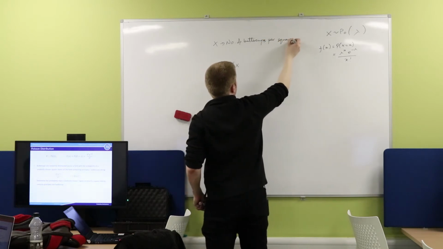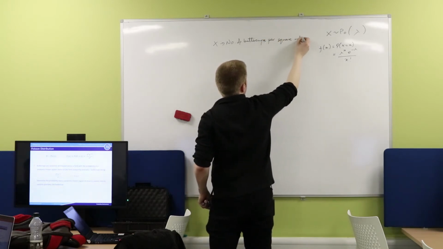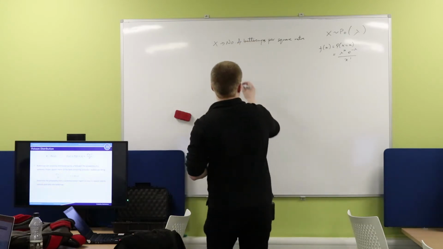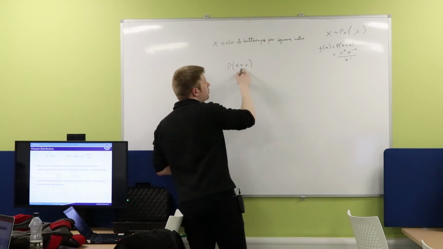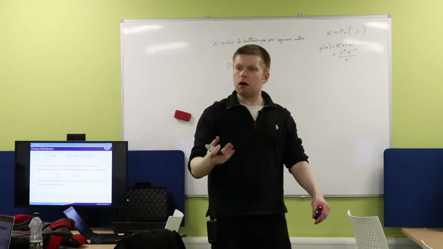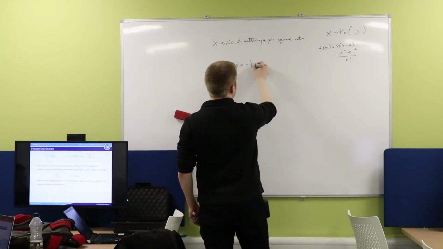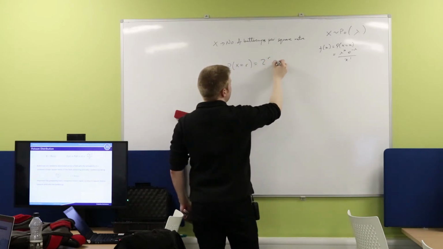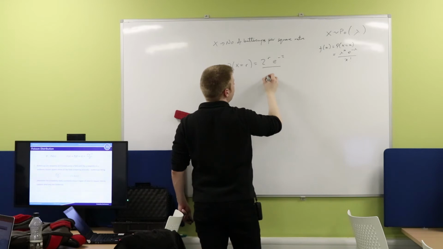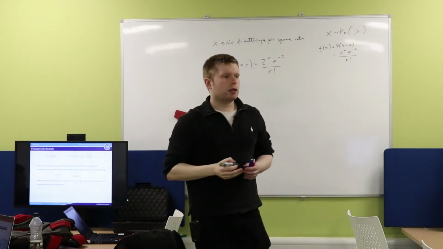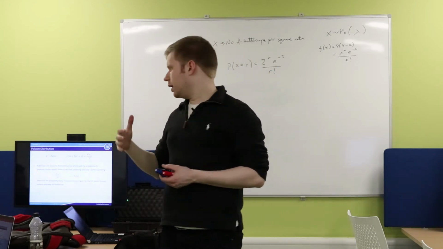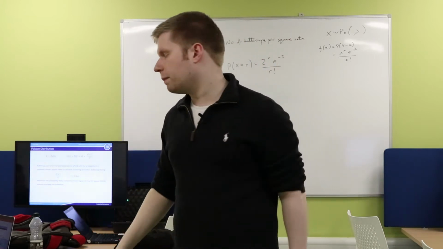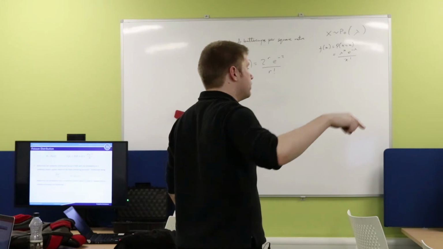That's our random variable. Okay, so we have the probability that x is equal to some value, so the number of buttercups is equal to r, is given by this formula. So it's going to be 2 to the power of r, e to the power of negative 2, all divided by r factorial, okay, where r is a discrete value which takes the value 0, 1, 2, 3, 4, etc. Okay, non-negative integers.